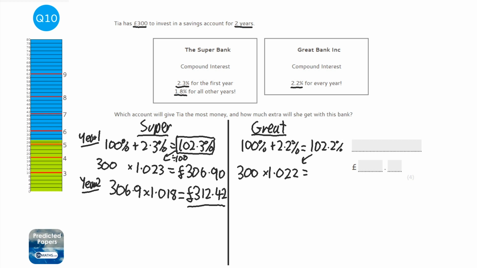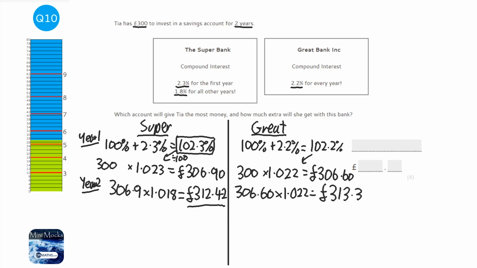and I get £306.60. Then I'm going to times that again by 1.022, and this time I get 313.34. Ooh, actually that would be 5 if I round it to the nearest penny.